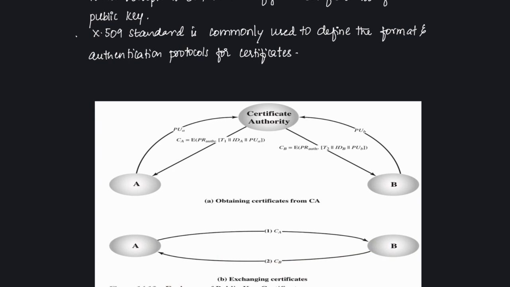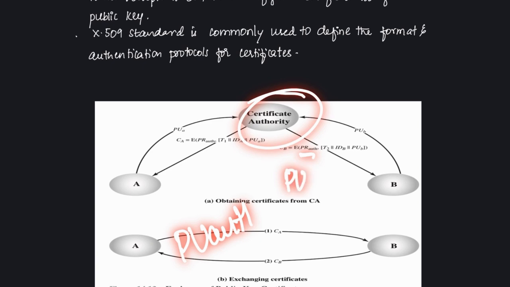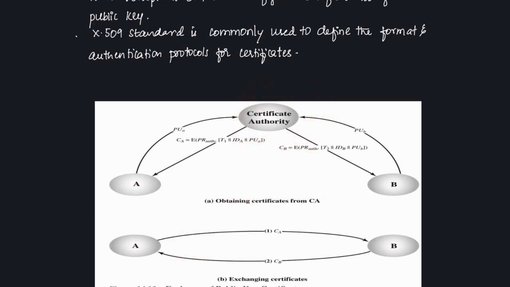After that, B sends his certificate to A. At this place, A will decrypt CB, the certificate of B, using the certifying authority's public key, PU auth, again, because PR auth was used to sign it. A will check whether T2 is the current timestamp, whether IDB matches the identity of B, and whether PUB is B's authentic public key.